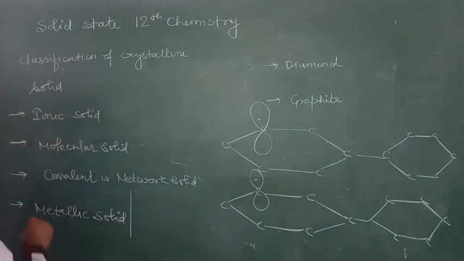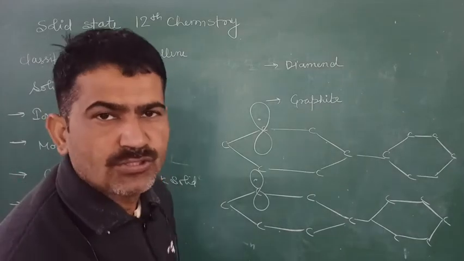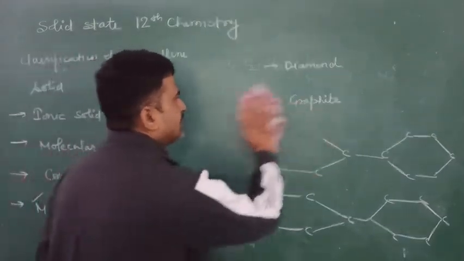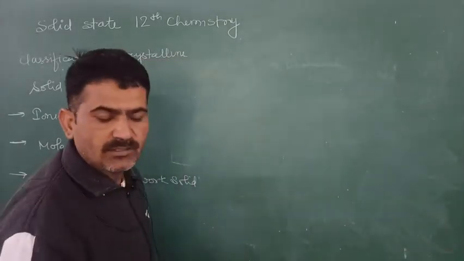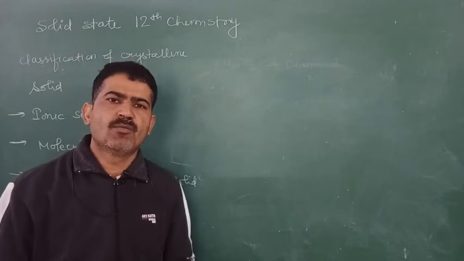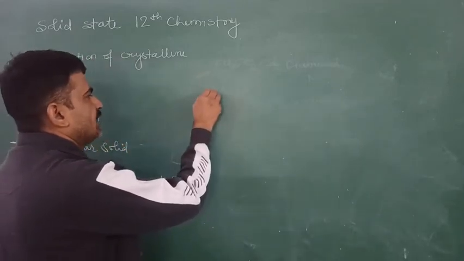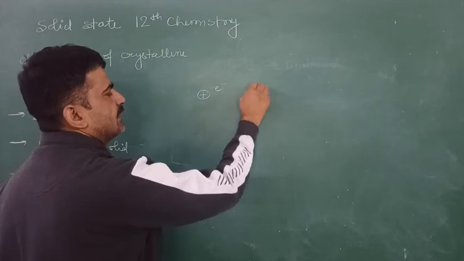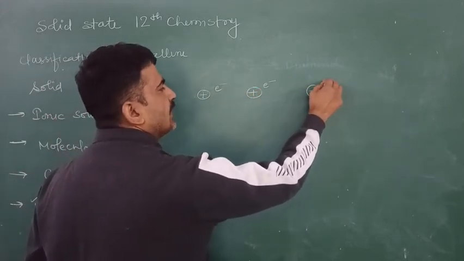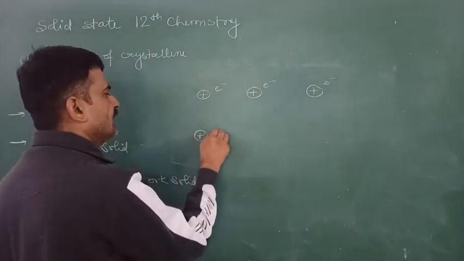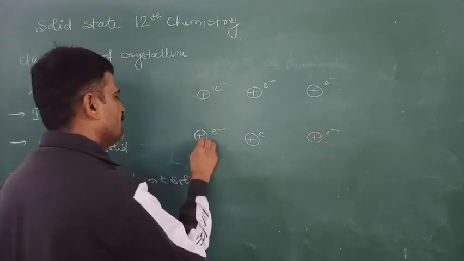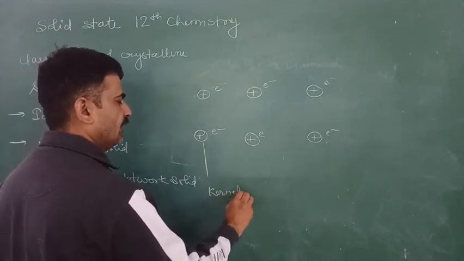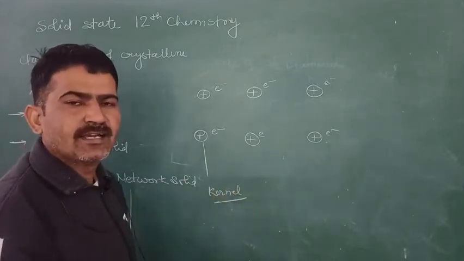Now, the fourth type of crystalline solid is the metallic solid, in which the constituent particles are metals, and these are held together by means of the metallic bond. These positively charged metal atoms are present in a sea of free electrons. This positively charged body is known as a kernel. Cation is known as a kernel.